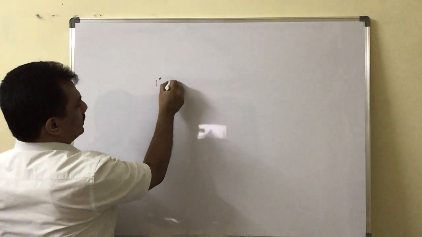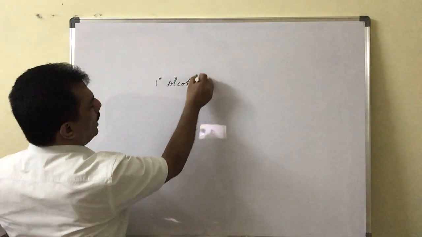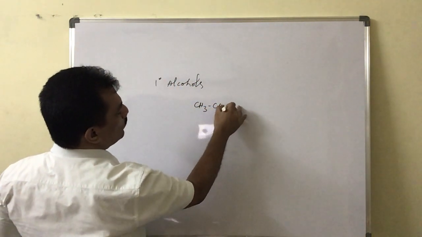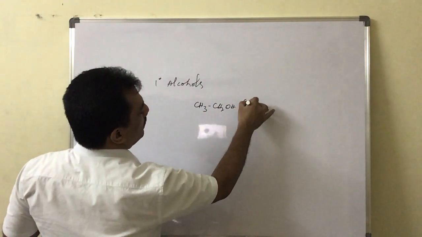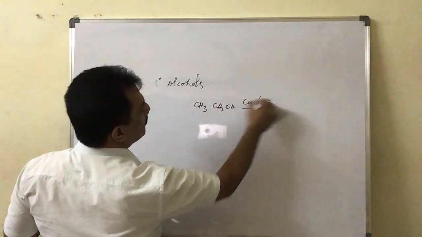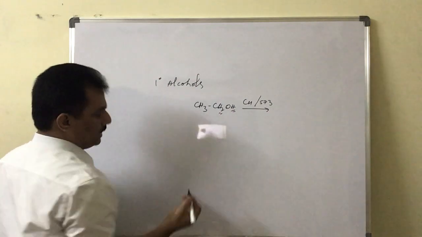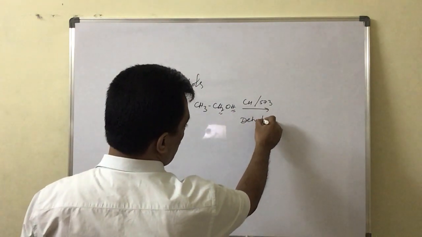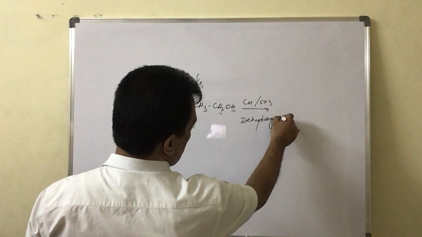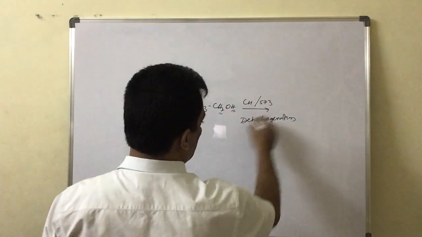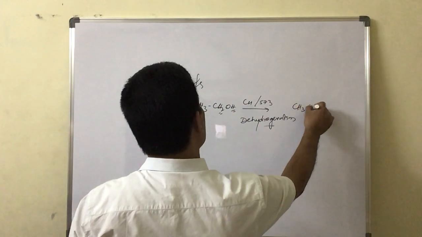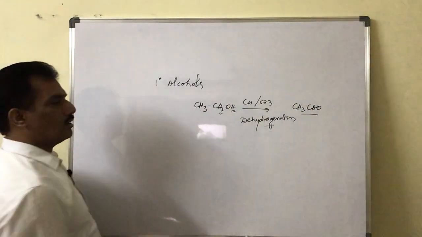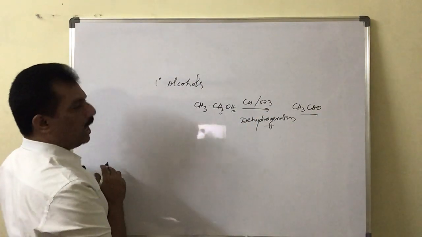Primary alcohols, when passed through copper metal at 573 Kelvin, undergo dehydrogenation. Dehydrogenation means hydrogen elimination, which leads to formation of a carbonyl compound. That is, primary alcohols tend to give aldehydes.